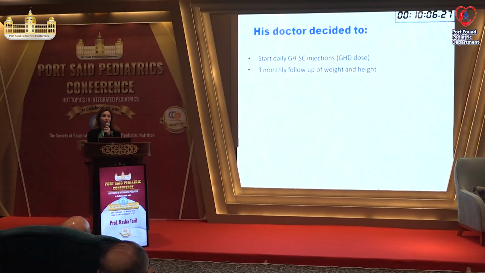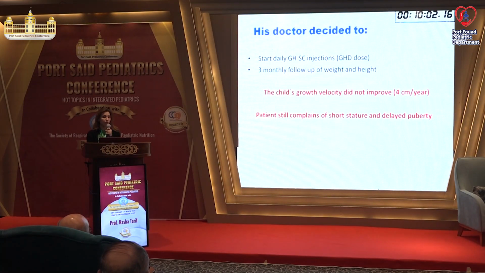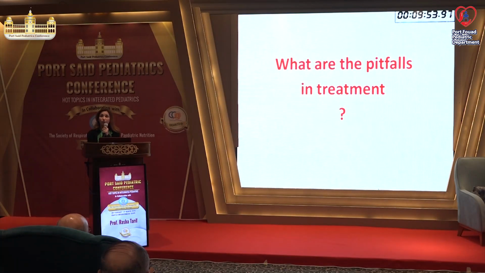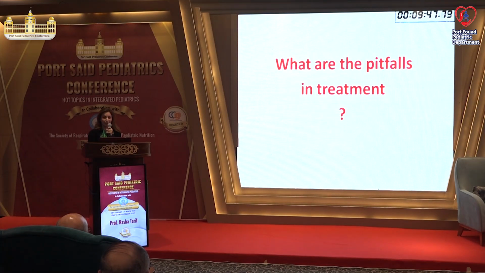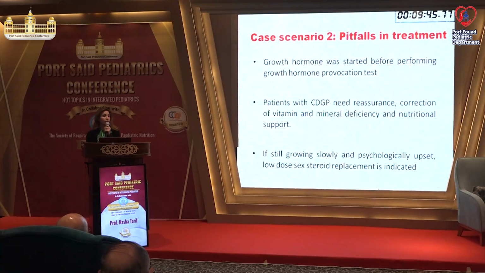Now, the doctor gave him subcutaneous injection growth hormone dose, 3-monthly follow-up, and the child did not improve, and the patient is still complaining of short stature and delayed puberty. The boy was referred to a pediatric endocrinologist. What are the pitfalls in the treatment here? What did the doctor do? Or what did he miss? Puberty, yes. Okay. Growth hormone was started before doing growth hormone provocation test.